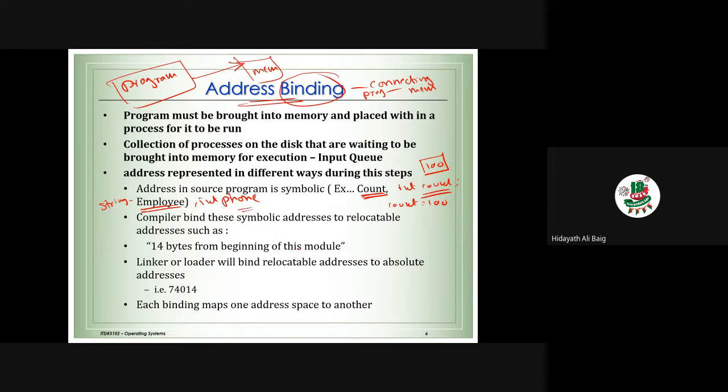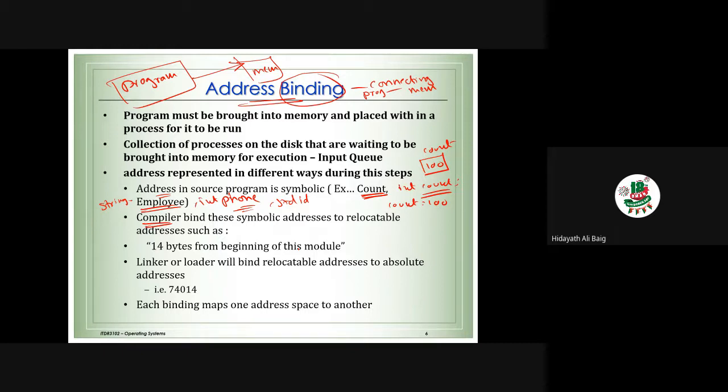In the program, the addresses are actually symbolic. What do I mean by symbolic? They have names: count, employee, phone number, or say student ID. For us, we don't know what is in the background. What we know is that I want some memory, and for that memory I am giving a name. Suppose this is count. That is the name I know. Now, what does the compiler do when we compile the program, compiling in Java?